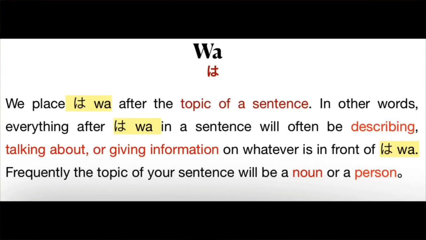Kara, literally the meaning is from. For example, if you want to ask someone what time the company starts. The company we learned in our previous video was kaisha, right? So kaisha is your noun here. After a noun, you will put wa. Wa is a particle. We'll learn more about this particle wa in our next video. For the time being, just remember wa always comes after any noun or subject or topic of that particular sentence. So here the company is your topic. You want to know about the topic, right? So the topic is kaisha. So kaisha wa nanji.